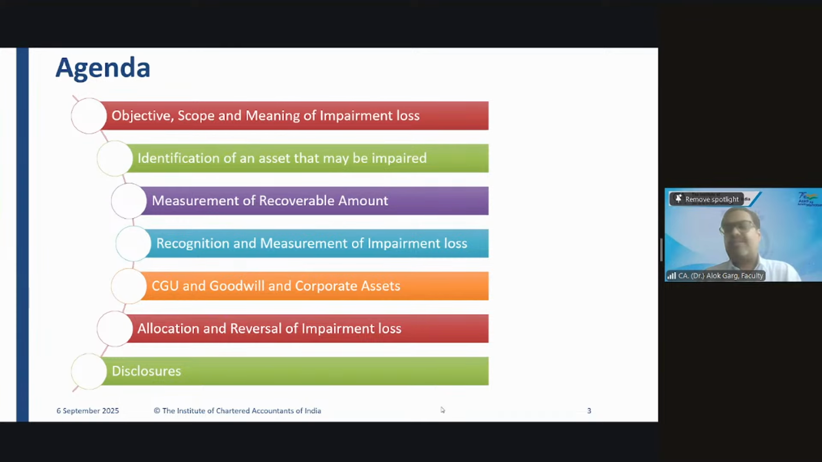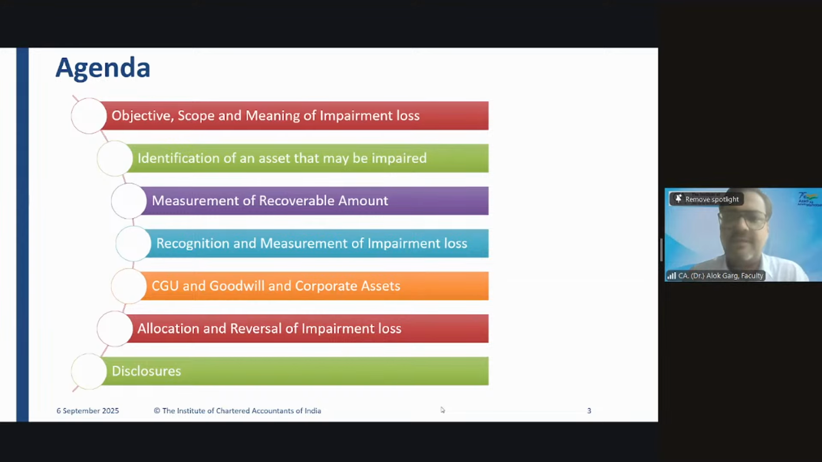The standard says that whatever time period you choose for impairment testing of these assets, you can choose any time period. It is not necessarily required to be carried out on the reporting date. But whatever time you choose, it has to be consistent from one year to another.